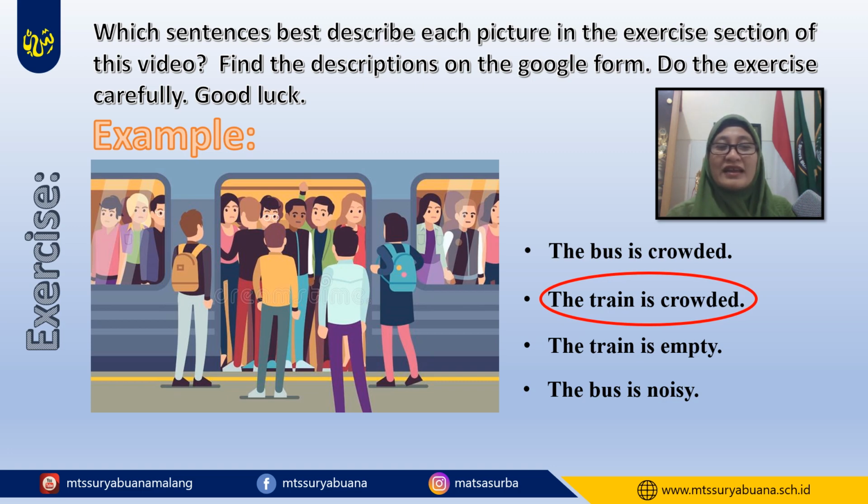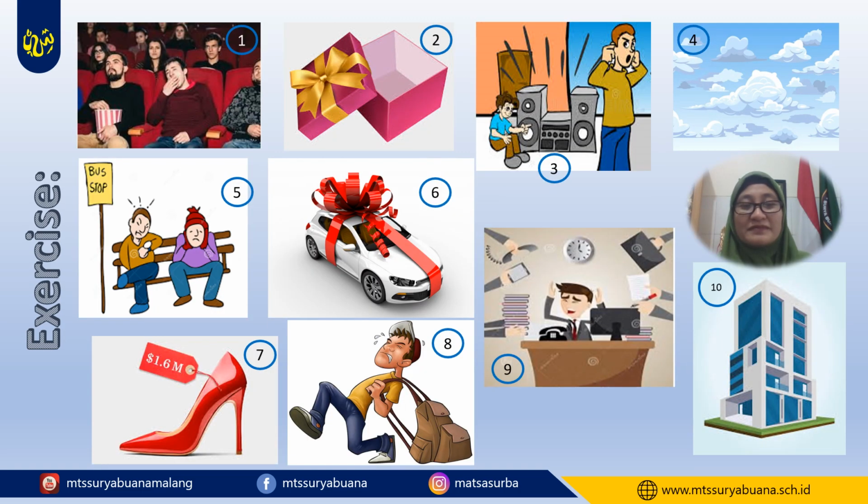Now let's see the pictures for you to have an exercise. There are 10 pictures here. Please look at the pictures carefully and find the sentences on the Google form, and then choose which sentence best describes each picture.